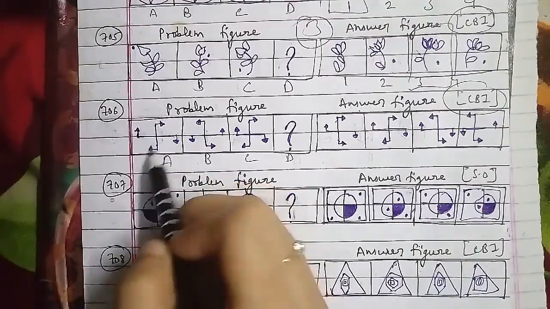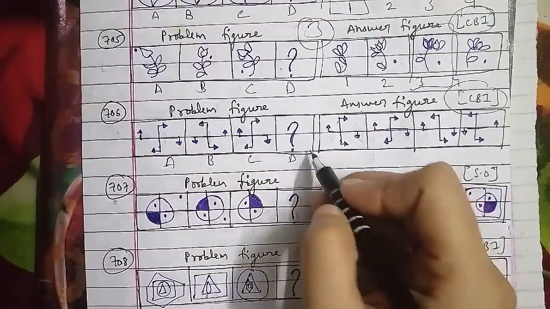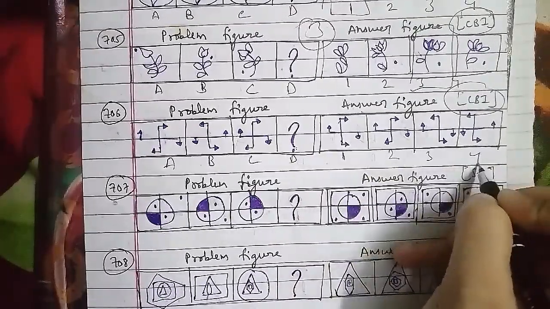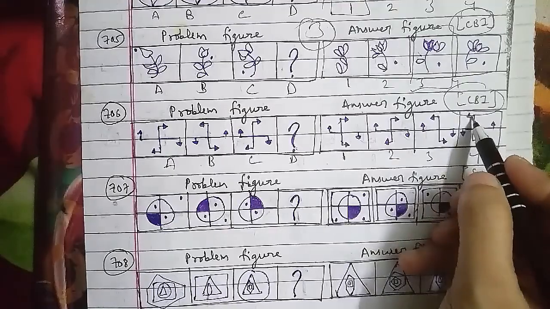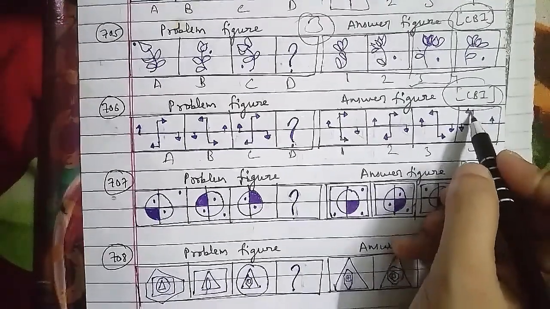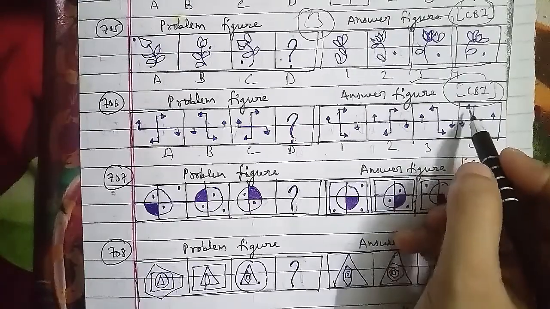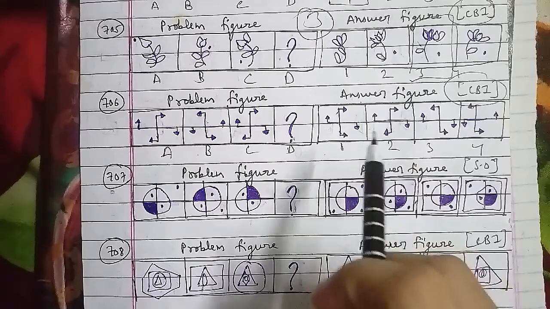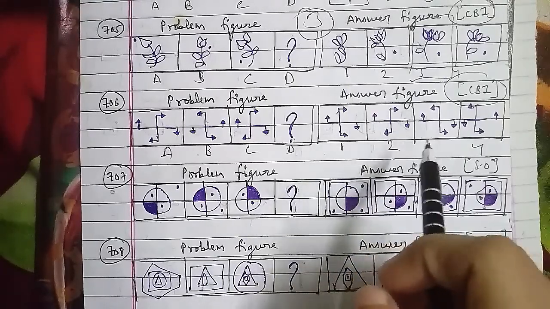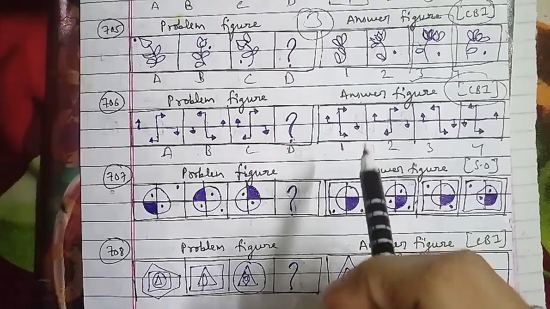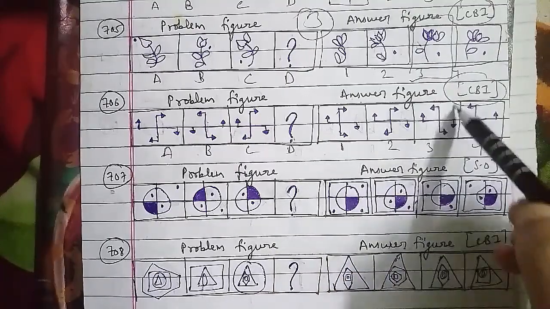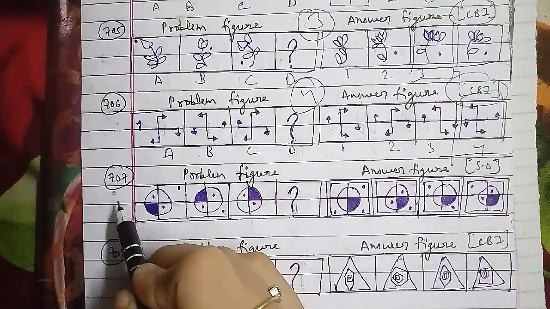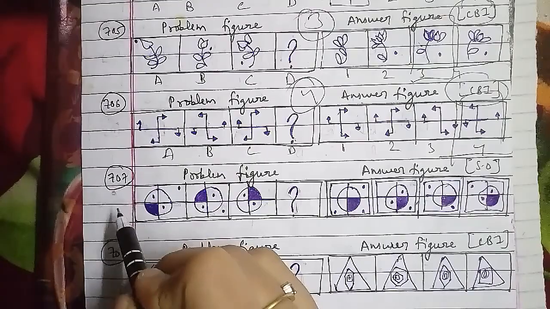Now we'll go ahead with another one, that is the 708th question of the session. These are the problem figures and these are the answer figures, which have been asked in the RBI examination paper. These are figure A, and these are figure B, and this is C. We have figure D here. As you can see, we have a hexagon, then a square, circle, then triangle, and of course the square will be larger. Then we have a triangle, an ellipsoid, circle, then a triangle, then a hexagon, then a square.